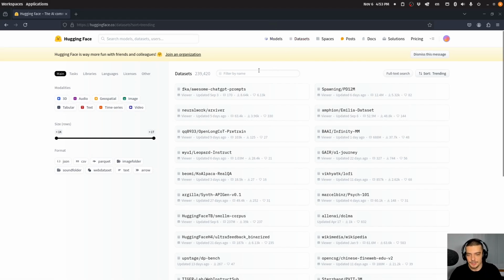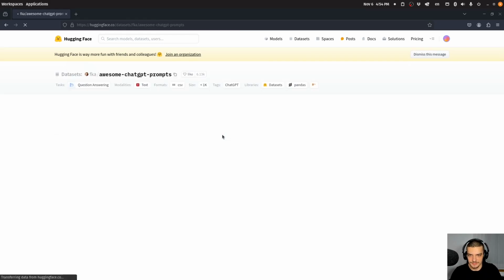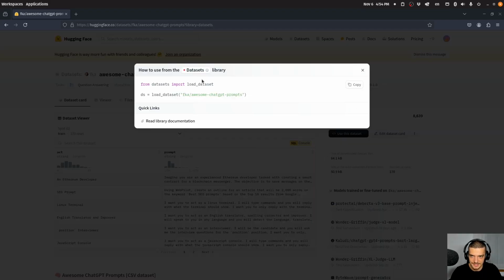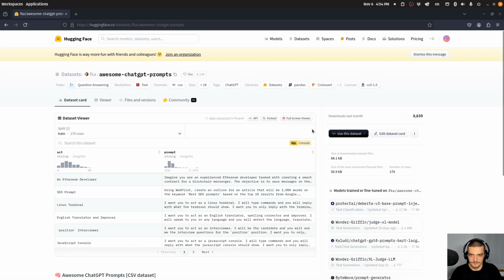So here you can also easily get data sets, and you can also download them in Python using code. So you don't have to actually take them from here. You can actually use code. I think it shows it here. Pandas, or actually Pandas is just loading it from a CSV file. But if I go to datasets, you can see I can say from datasets import load_dataset, and then I can just do it like this. And this works perfectly fine as well.